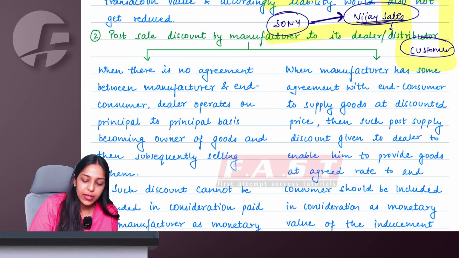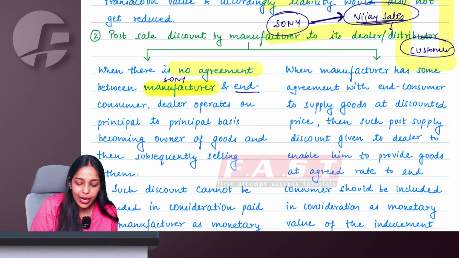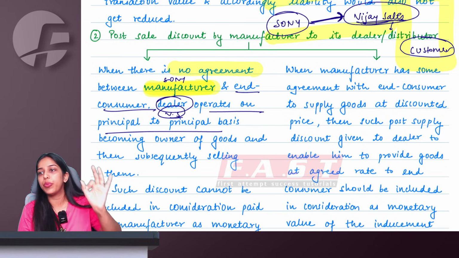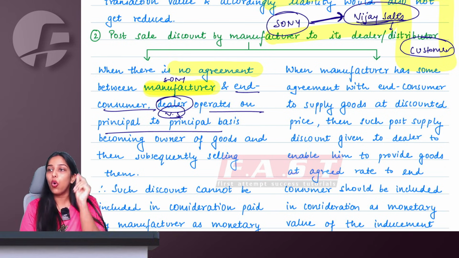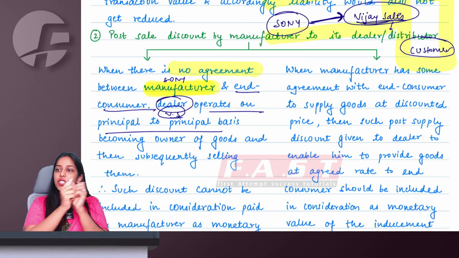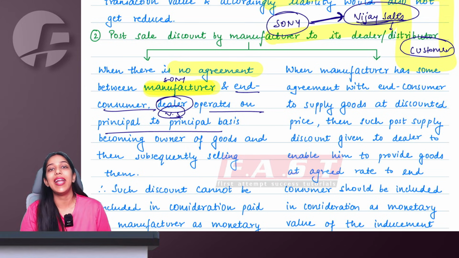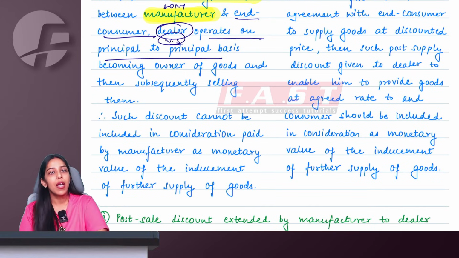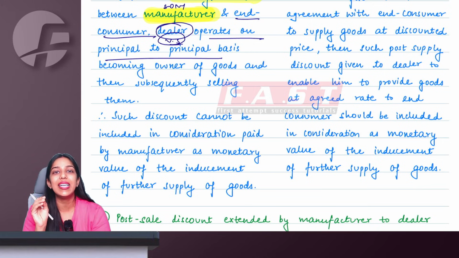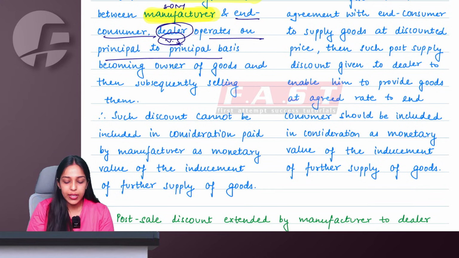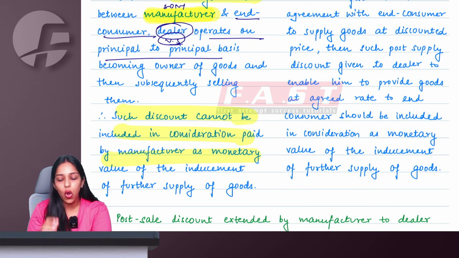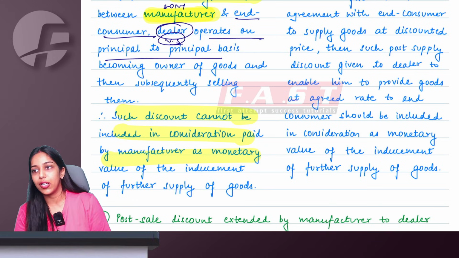So we are saying that when there is no agreement between the manufacturer, Sony, and the end consumer, the dealer, as in Vijay Sales, operates on a principal to principal basis, becoming owner of the goods. So Vijay Sales will purchase from Sony, become the owner, and then further supply it to the end customer. Because the manufacturer, Sony, is not explicitly telling Vijay Sales to do anything, they are not paying for inducement of further supply, and therefore this discount cannot be considered as a consideration.